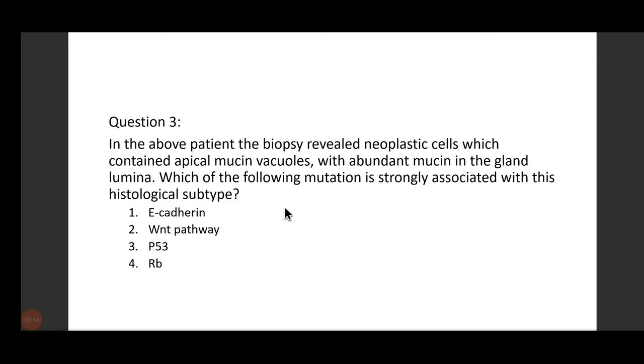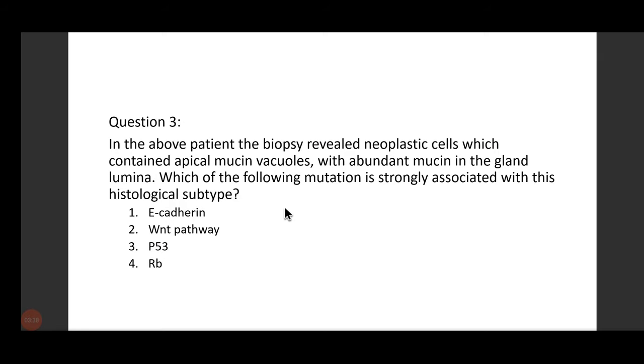So now answer me this question. Yes, goblet cells. Yes, the answer is WNT pathway. In intestinal adenocarcinoma, there is increased signaling of the WNT pathway.